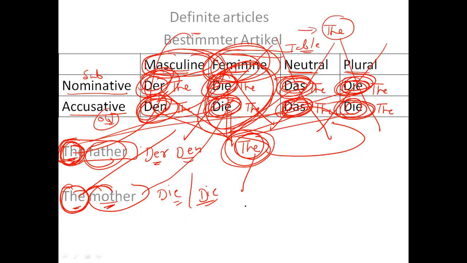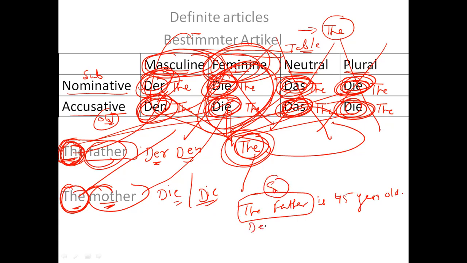For example, if I say the father is 45 years old, the father plays the role of subject. This is subject, that means nominative. Hence, I'll write der Vater.